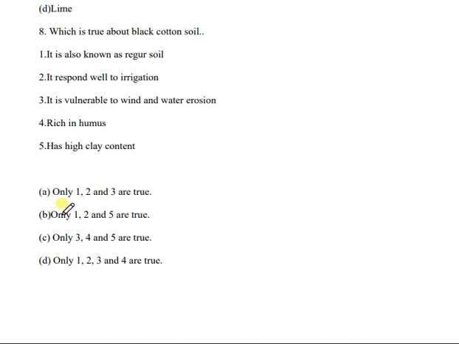Above all of the options, that is only 1, 2, and 3 are true, only 1, 2, and 5 are true, only 3, 4, 5 are true, or only 1, 2, 3, and 4 are true. And the correct answer is B. That is only 1, 2, and 5 are true.